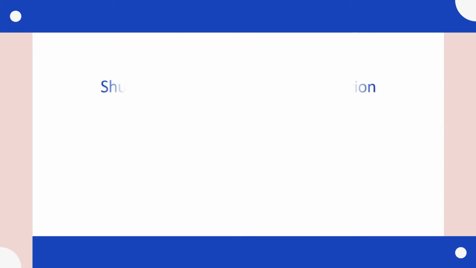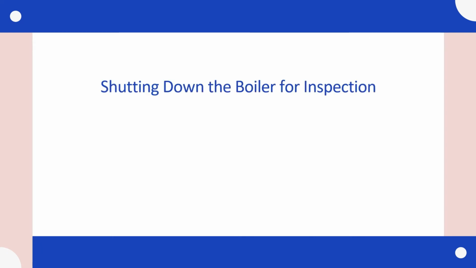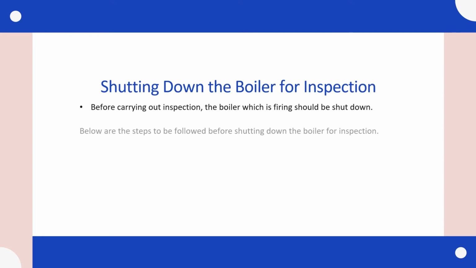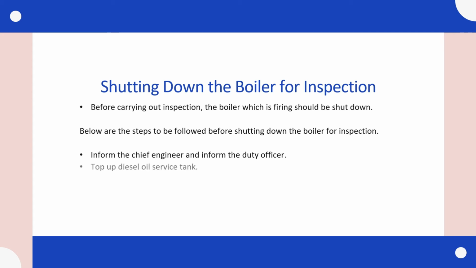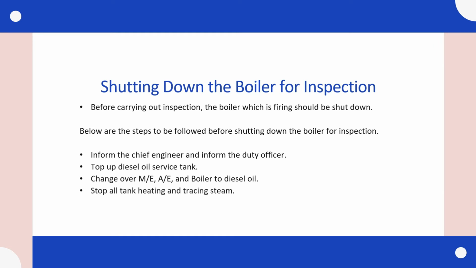Shutting down the boiler for inspection. Before carrying out inspection, the boiler which is firing should be shut down. Below are the steps to be followed before shutting down the boiler for inspection. Inform the chief engineer and the duty officer. Top up diesel oil service tank. Change over main engine, auxiliary engine and boiler to diesel oil. Stop all tank heating and tracing steam. Stop heavy oil and lube oil purifiers if they are running.